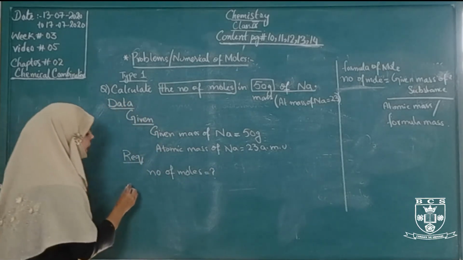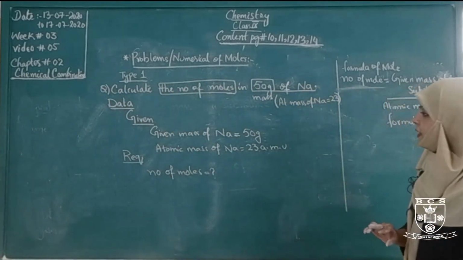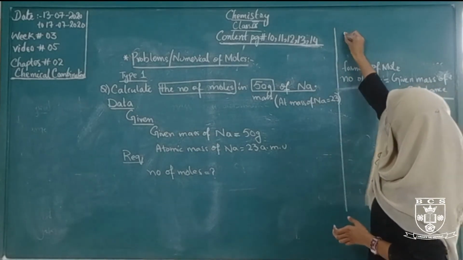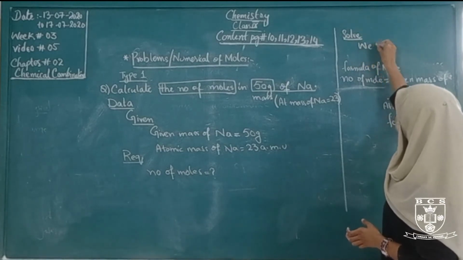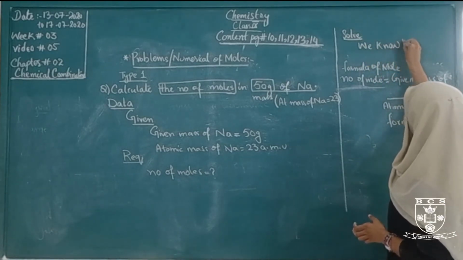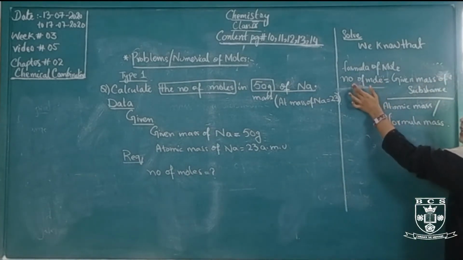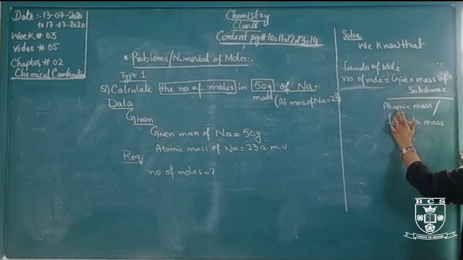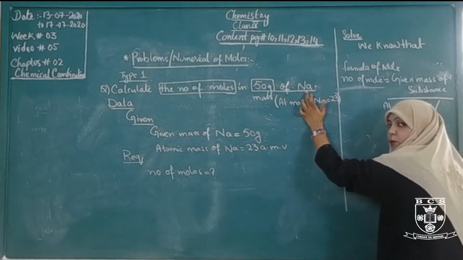After this we will give another head, that is the solution. In solve we will apply the formula of moles. Number of moles equal to given mass of a substance divided by atomic mass or formula mass. We will use atomic mass here because in the numerical an atom is given, not a molecule.